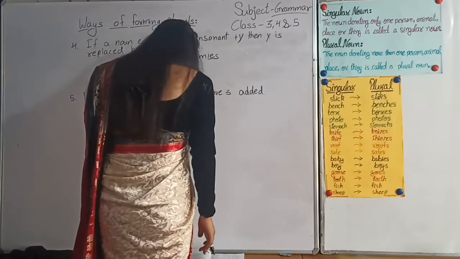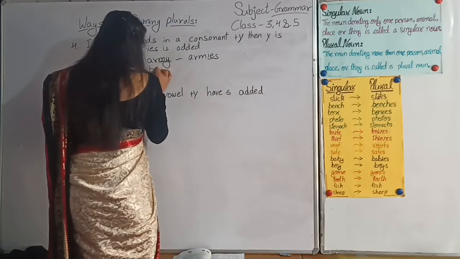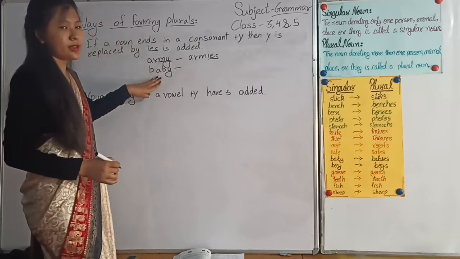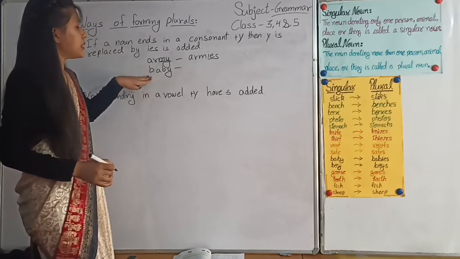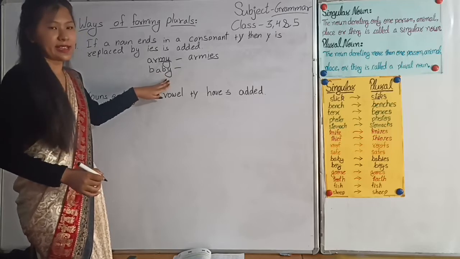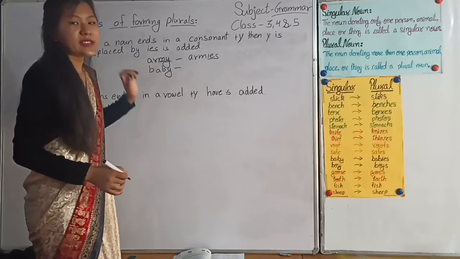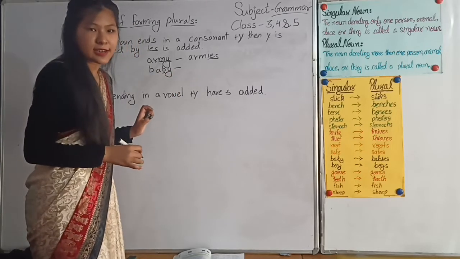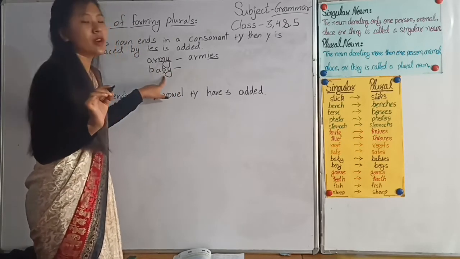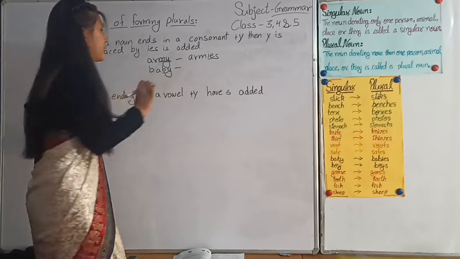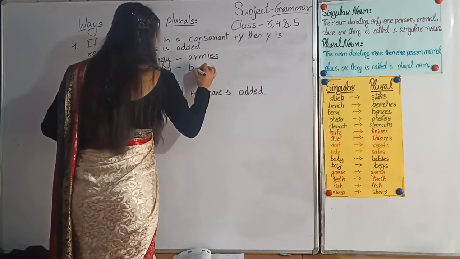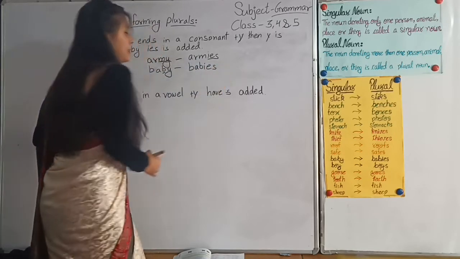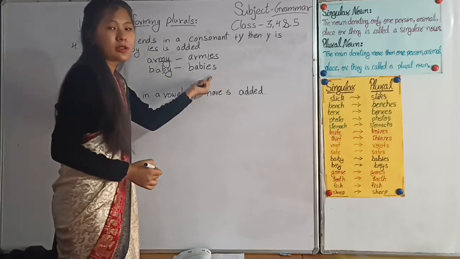In the same way, baby. Now you can look at this noun, B-A-B-Y. Y is ending, and before Y, which letter is there, dear students? B is a consonant letter. So what we have to do? We have to replace Y and we have to add IES. B-A-B-I-E-S. Babies. Look, I have made it a plural noun.